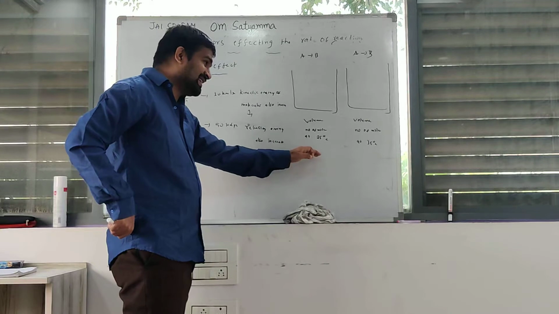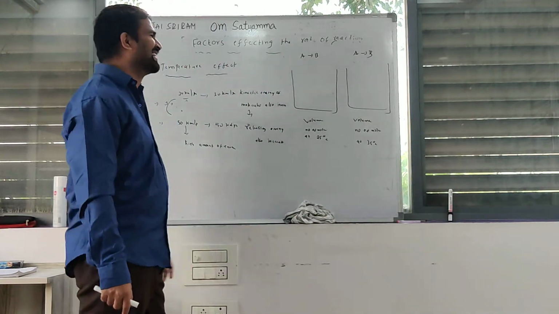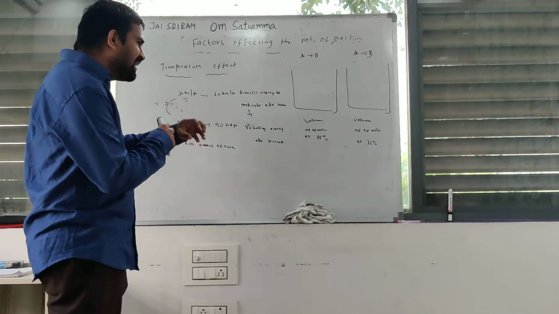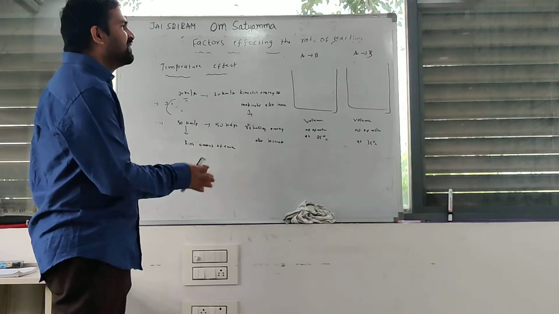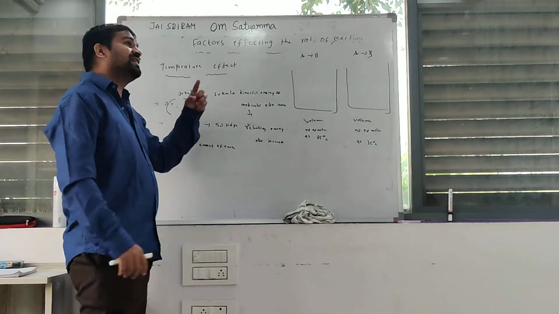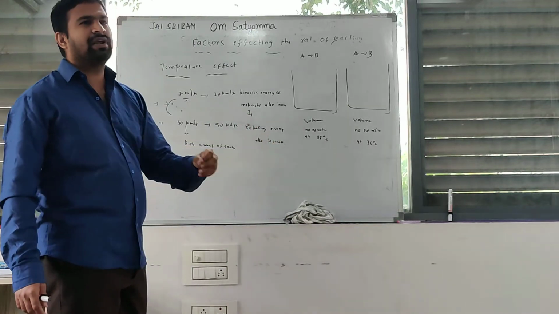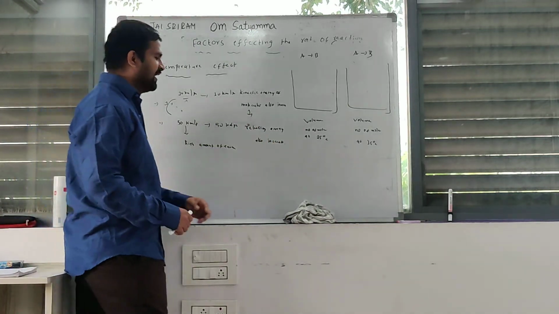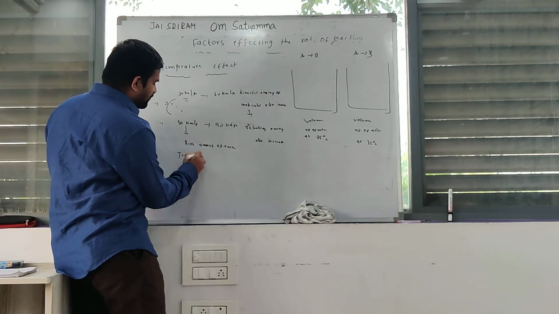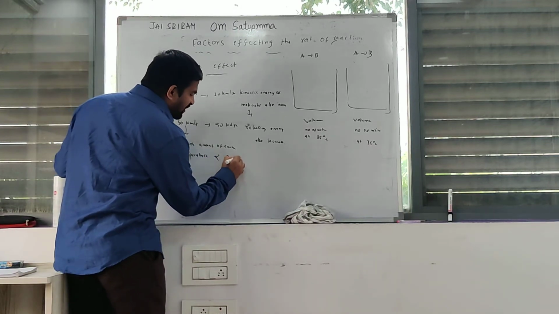If temperature increases, the kinetic energy of the molecules also increases. Then the amount of energy released during the collisions also increases. That's why activated collisions also increase. Then the rate of reaction also increases. Okay. Finally, when temperature increases, the rate of reaction also increases.